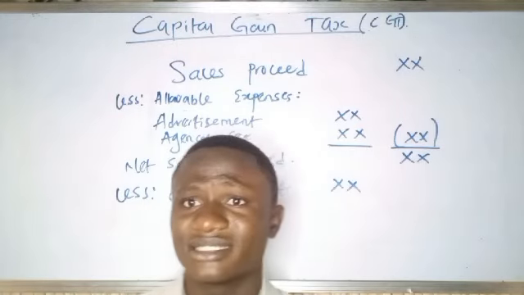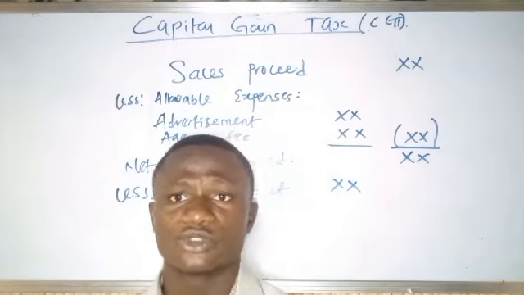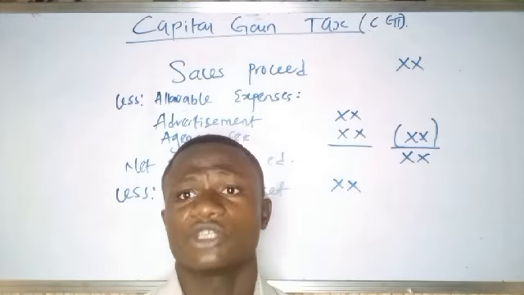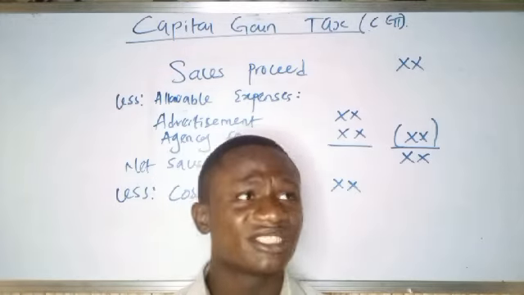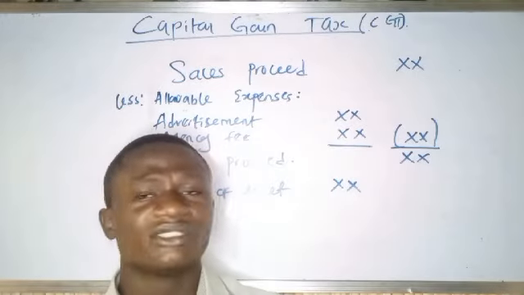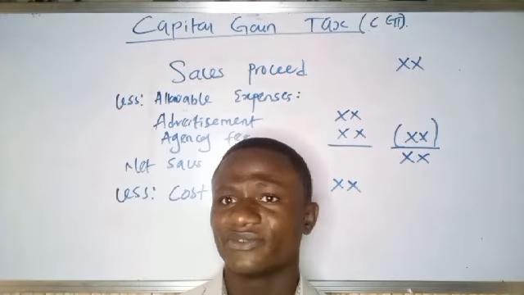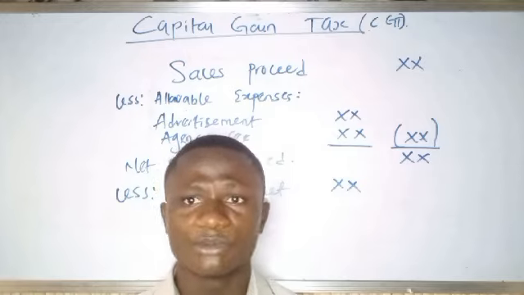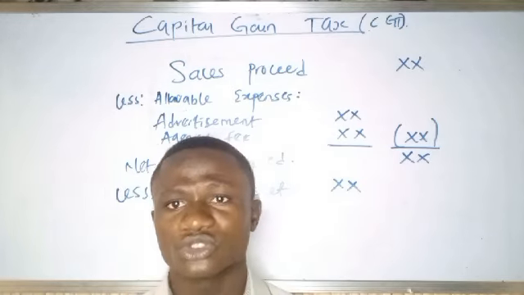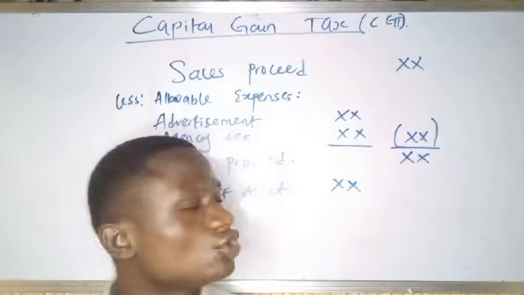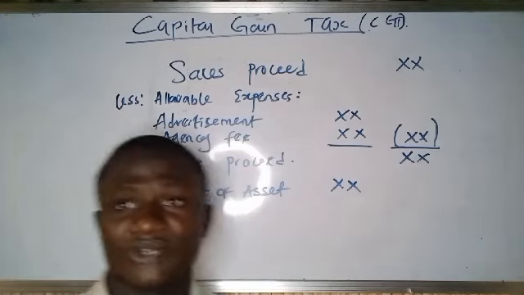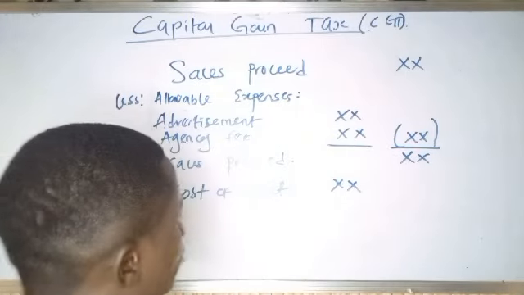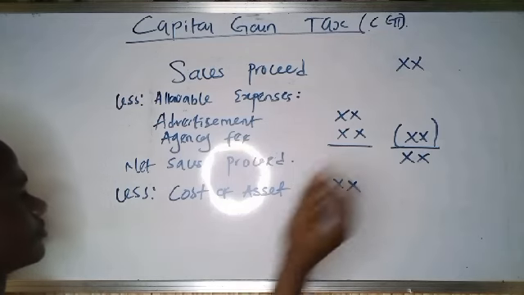If you buy an asset, you spend 2 million naira for it to be brought from where you bought it to where you are going to be using it, or you spent money for it to be refurbished, all those expenses that are related with the assets when you bought them are part of the cost of the assets. So you will add them to the cost of assets, because they are money you spent in the process of acquiring the assets. So to the cost of assets, you can add